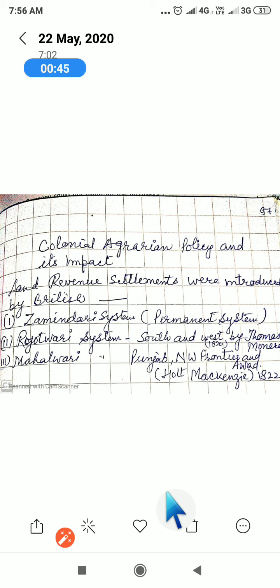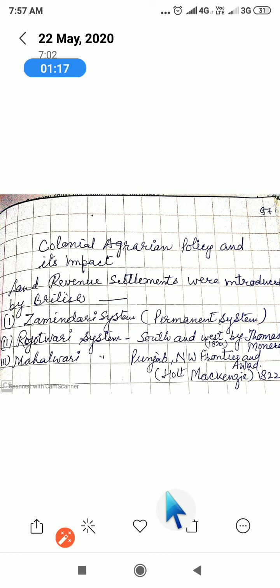Okay, and you read the first paragraph on your own, and the second one is colonial agrarian policy and its impact, and how land revenue was introduced by the Britishers in India. First, land revenue was introduced by the Britishers in Bengal, the Zamindari system. It was introduced in 1793 by Lord Cornwallis.